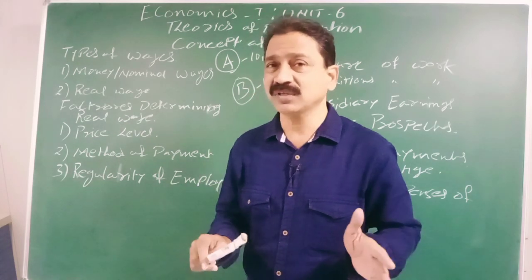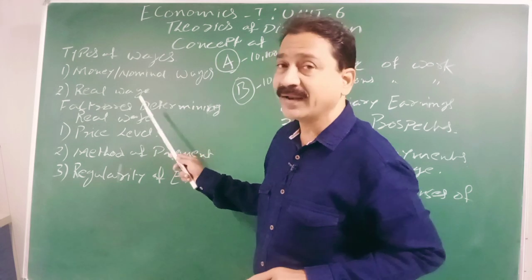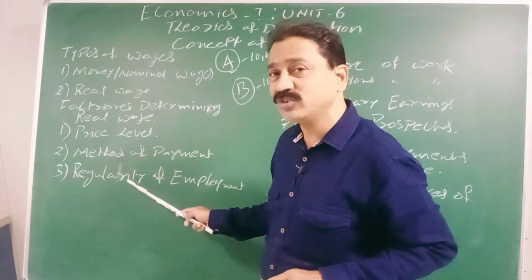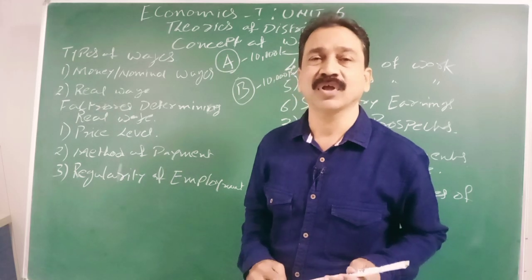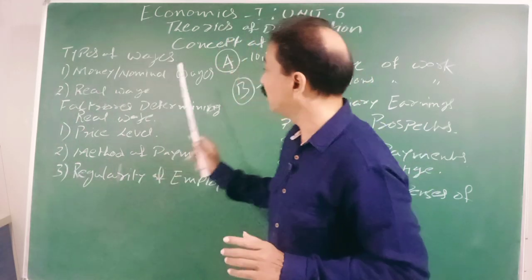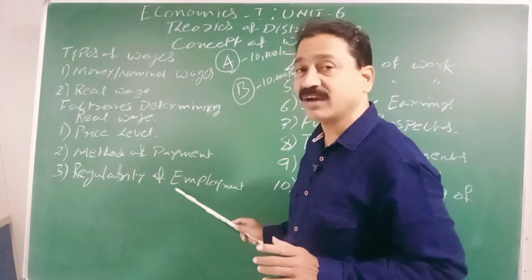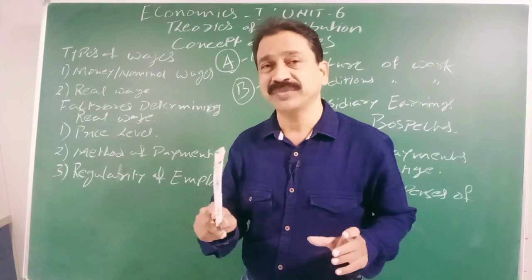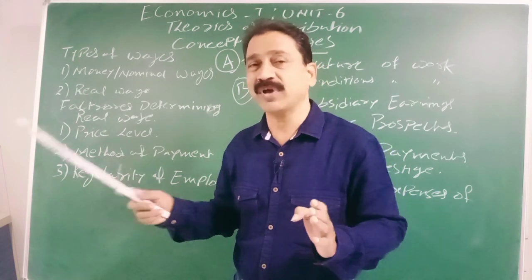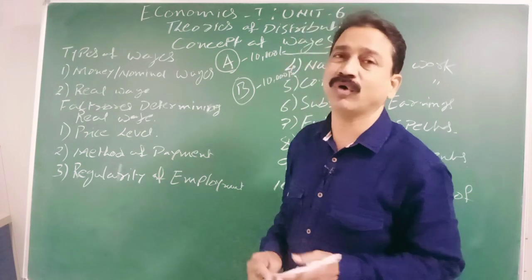Even though in the season they pay a good amount, in other days they don't have any job at all. So real wage is less. If you have a little less salary, but it has regularity of employment, where yearly for 12 months you are going to get the salary, then you can plan properly with your family. In that case, real wage is more.